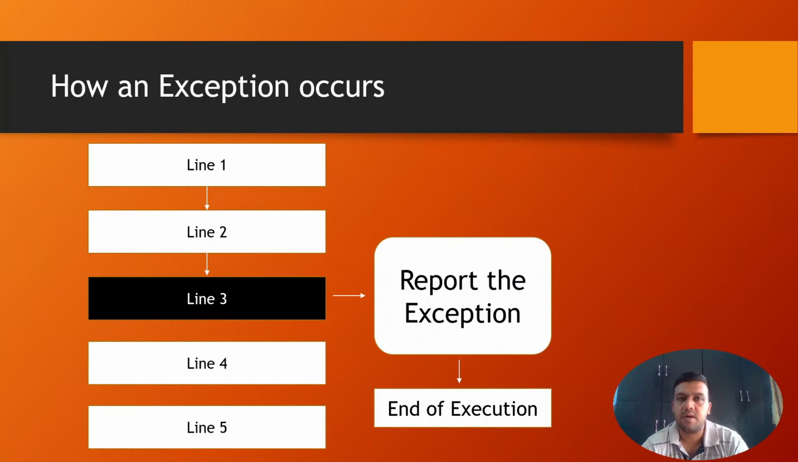Which is quite contradictory to C++, where they are more compiler oriented. In C++, you will go through the code once and report whatever errors have been detected in the code. But here in Python, we actually stop the code and report the error at that point only. So let's go towards code and find out what exceptions we have in Python.